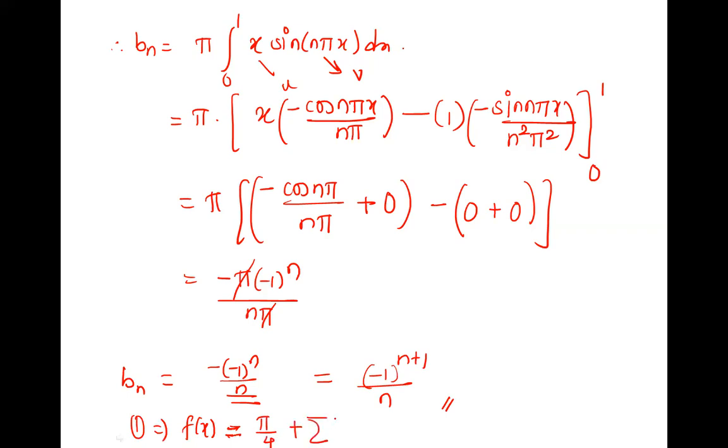Plus summation An, 1 upon pi n square, minus 1 raised to n minus 1, into cos n pi x by L, but L is 1, so cos n pi x, plus Bn. Bn is this or this, whatever you want, minus of minus 1 raised to n upon n into sine n pi x by L. L is 1.